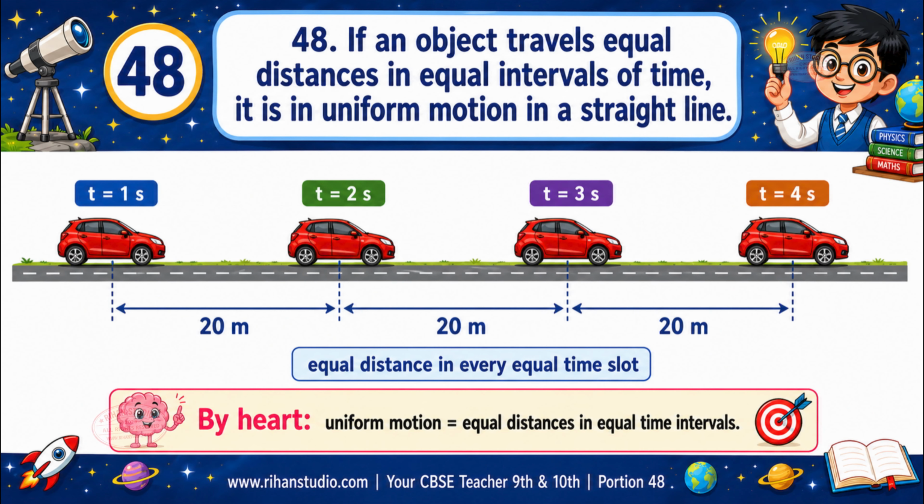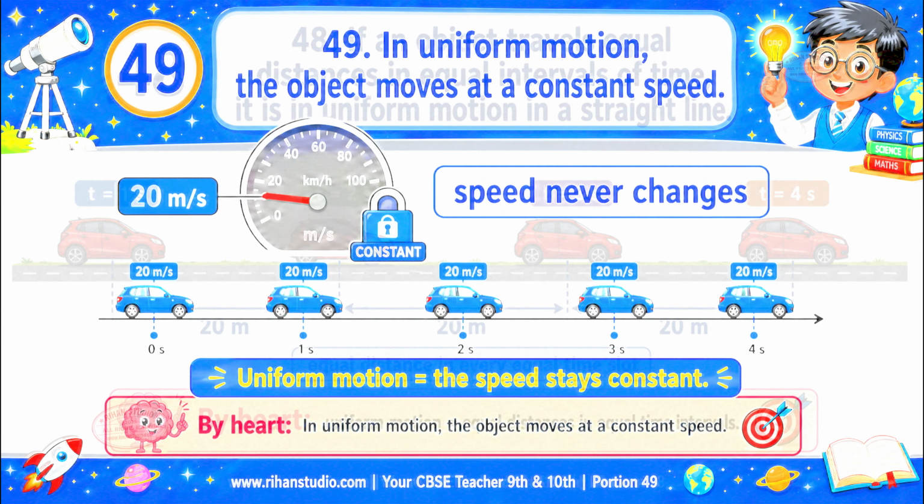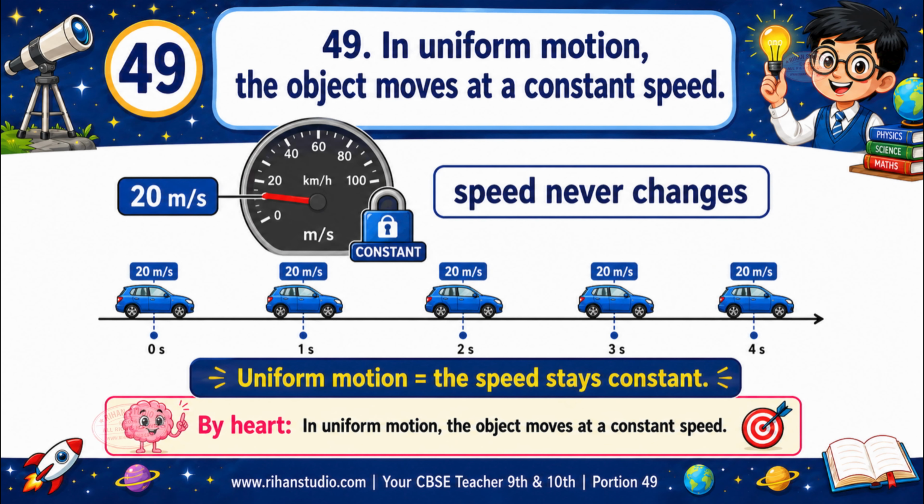If an object travels equal distances in equal intervals of time, it is in uniform motion in a straight line. Definition: equal distance in every equal time slot is uniform motion. For example, 20 meters every second, second after second. By heart, uniform motion equals equal distances in equal time intervals. In uniform motion, the object moves at a constant speed. Uniform motion simply means the speed never changes, it stays constant.